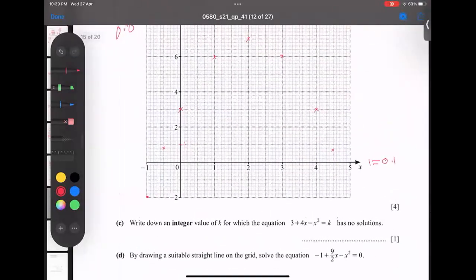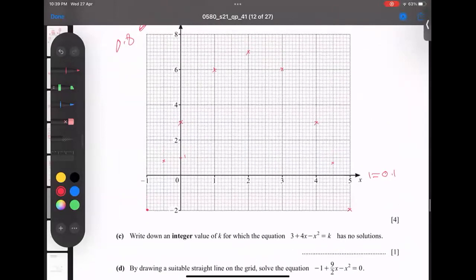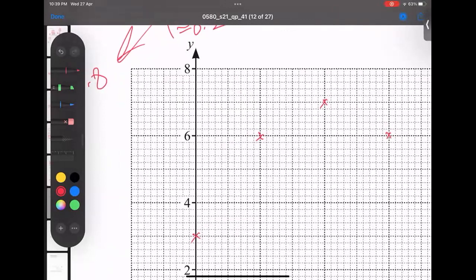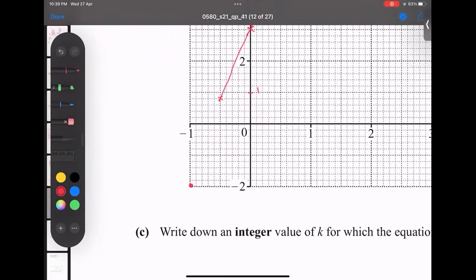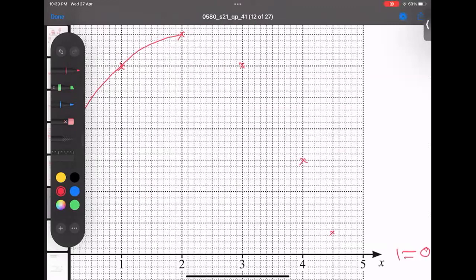Just a matter of drawing. I hope it is clear. Okay, now let's plot the other one.